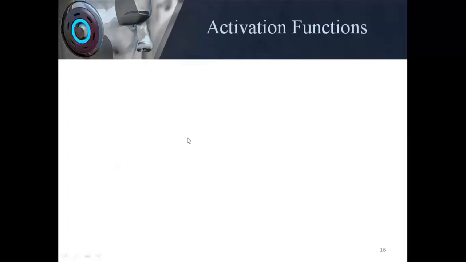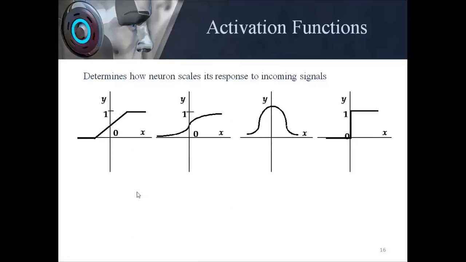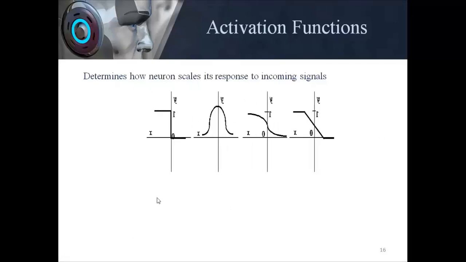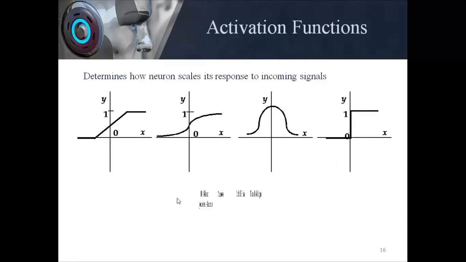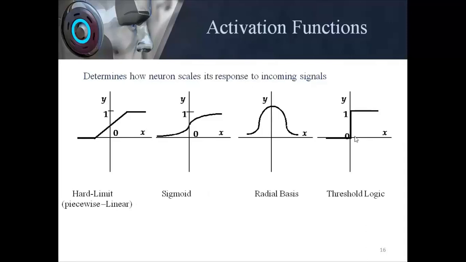Now we come to the next thing, that is the activation functions. As I told you, activation functions determine what my output is going to be. The scaling of the output, the range of the output, the values in my output are determined by my activation function. An activation function can be any function, like a hard limiting function, a sigmoid function, a Gaussian radial basis function, or a threshold function, with one requirement: that it must be differentiable.